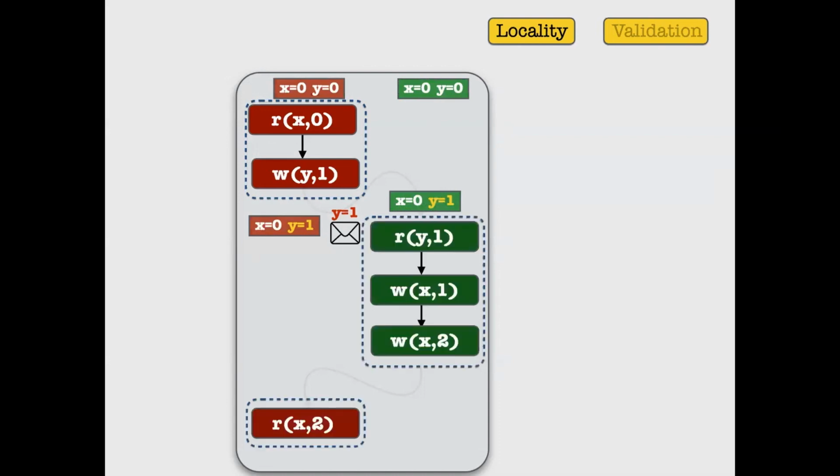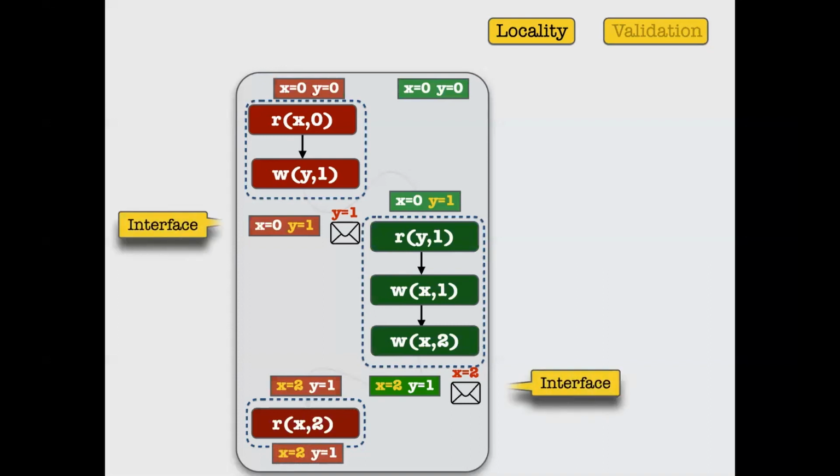It will run whatever it wants to run. And whenever it finishes running its part, again it can guess whether the writes it makes are going to contribute to an essential message. If so, it will write to the same global data structure, which can be taken by the first process, and we keep going. So this is how we do the locality. Now, of course, the validation part requires that we verify whether our guesses are correct.